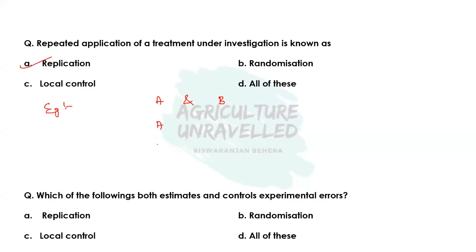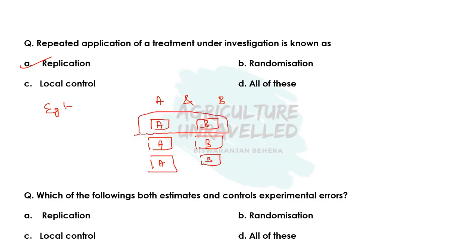and I will grow the variety A in 3 different plots. Suppose these are the plots in which I have applied the variety A, and these are the plots where I have grown variety B. Okay, so why am I growing variety A and variety B in 3 different plots? Because if I grow variety A and B in one plot only, then this will not give 100% assurance that the yield difference is mainly due to the varietal effect, that we have already discussed. So to avoid that, we have to conduct the experiment in different plots, means we have to apply the same treatment in different plots so that it will give an estimate of error.